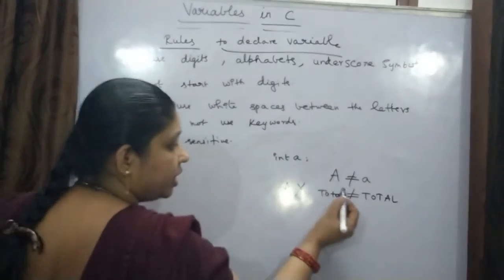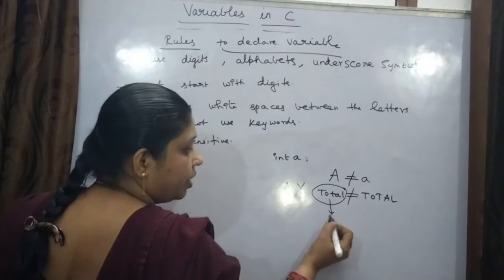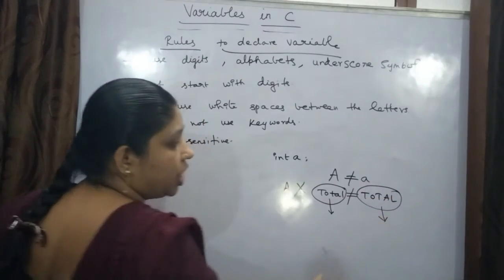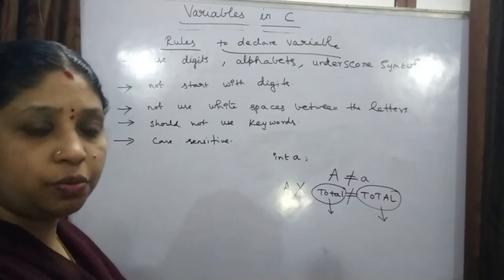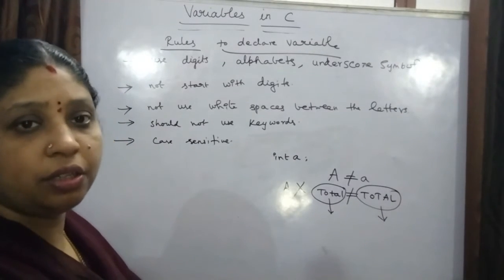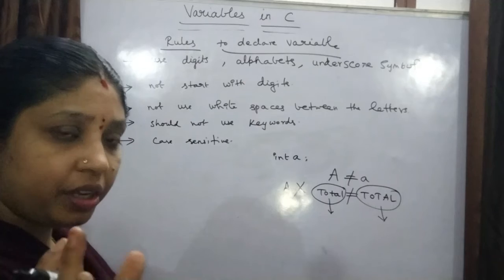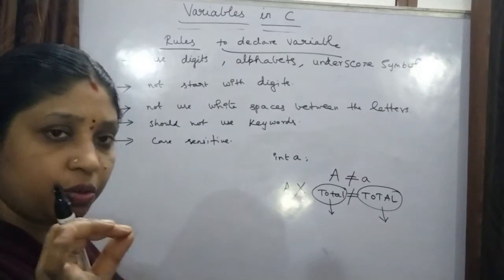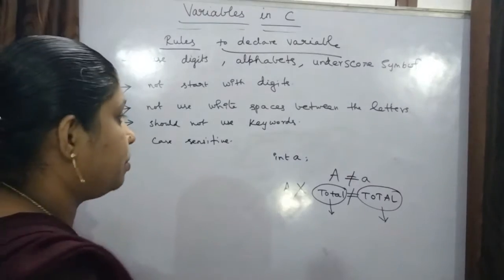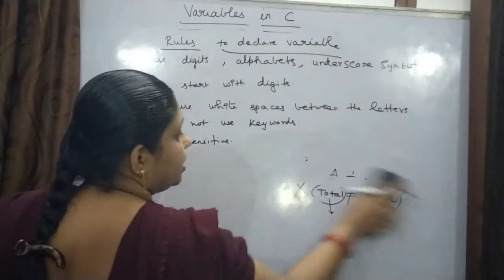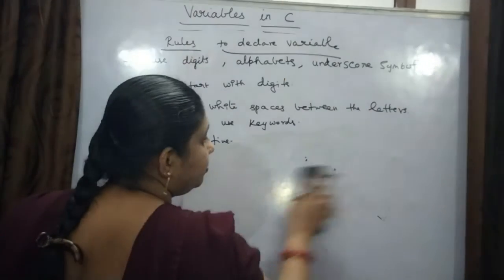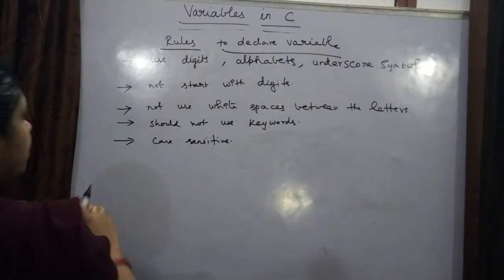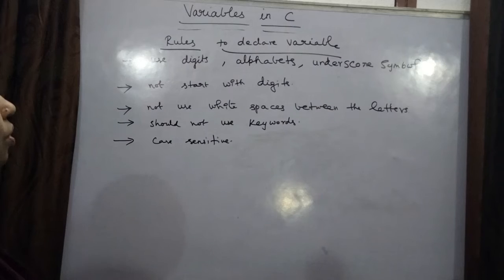So if you declare it one way, use that only. You should not change letters to capital or to small letters. If you use small letters, use small letters only; if you use capital letters, use capital letters only. So these are the rules for declaration of variables.